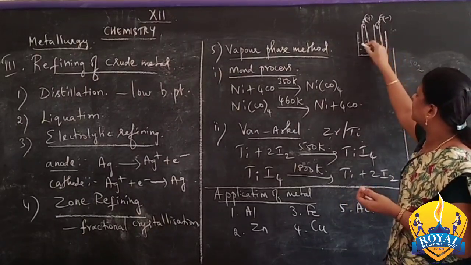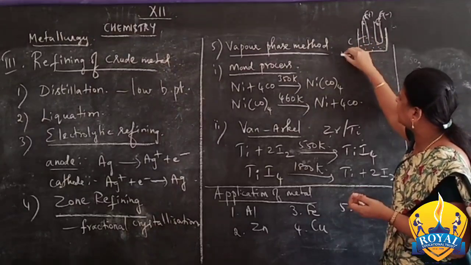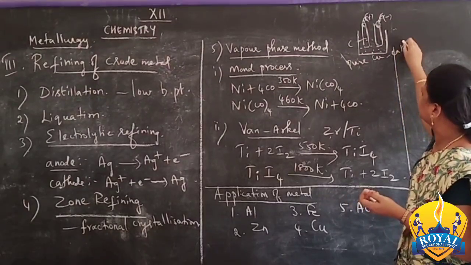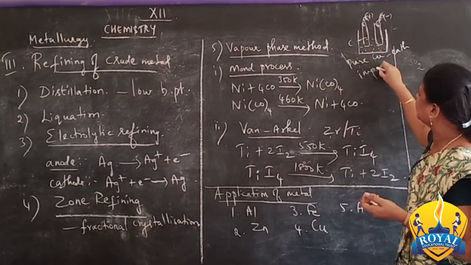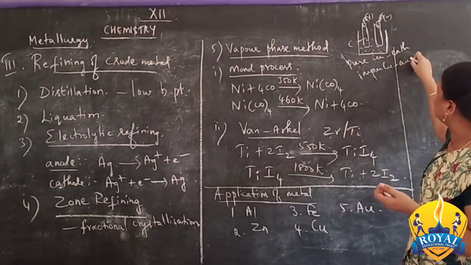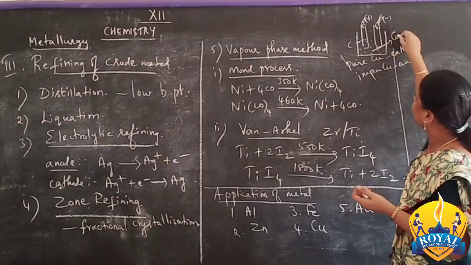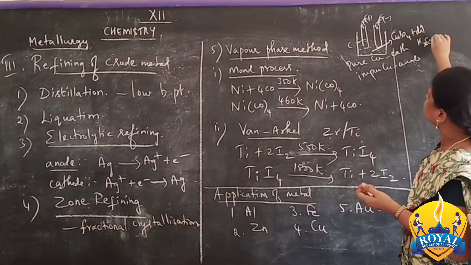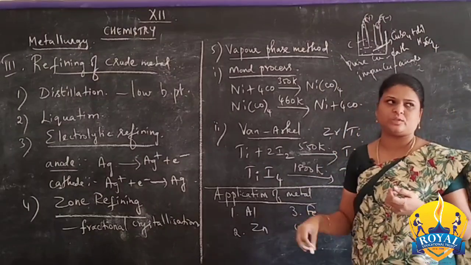Pure copper is taken as the cathode, impure copper is taken as the anode, and here the copper sulfate with dilute sulfuric acid is taken as the electrolytic solution.